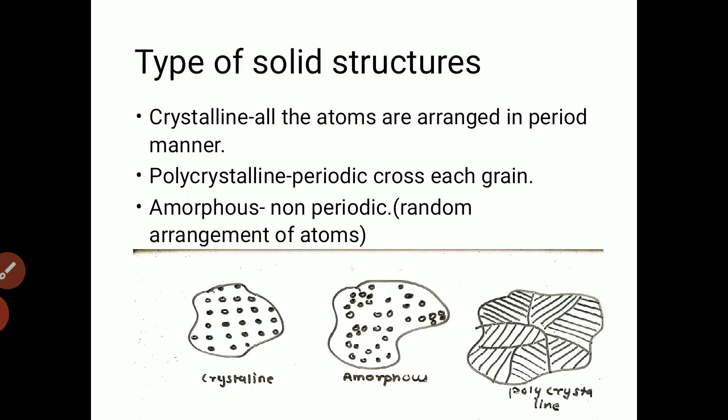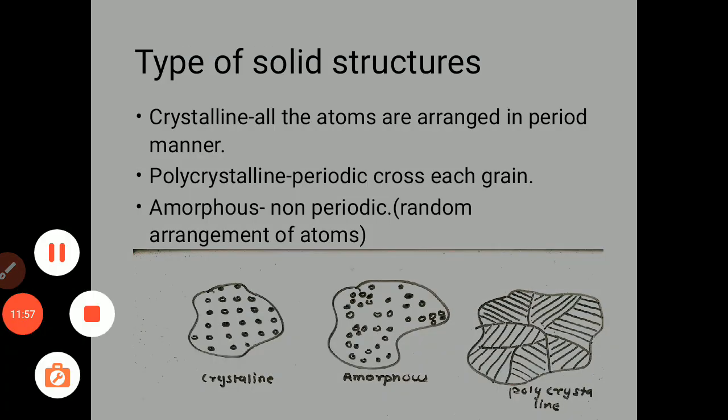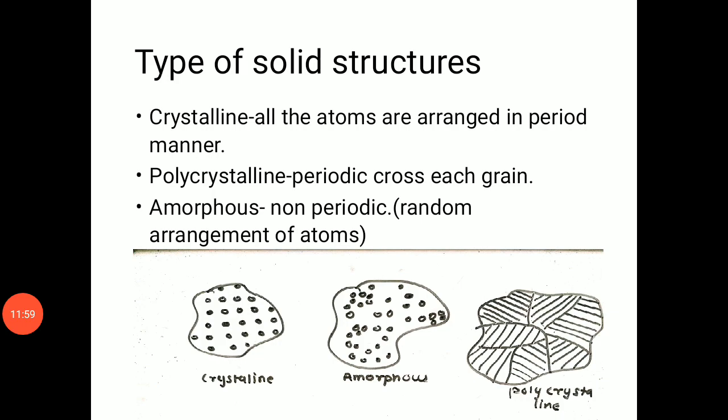The second is polycrystalline. When we divide our whole surface into parts, each part we call a grain, and the orientation of the atoms in one particular grain is the same, it is periodic in that particular region, but it is different from the other region. So that is why we call it a polycrystalline material.